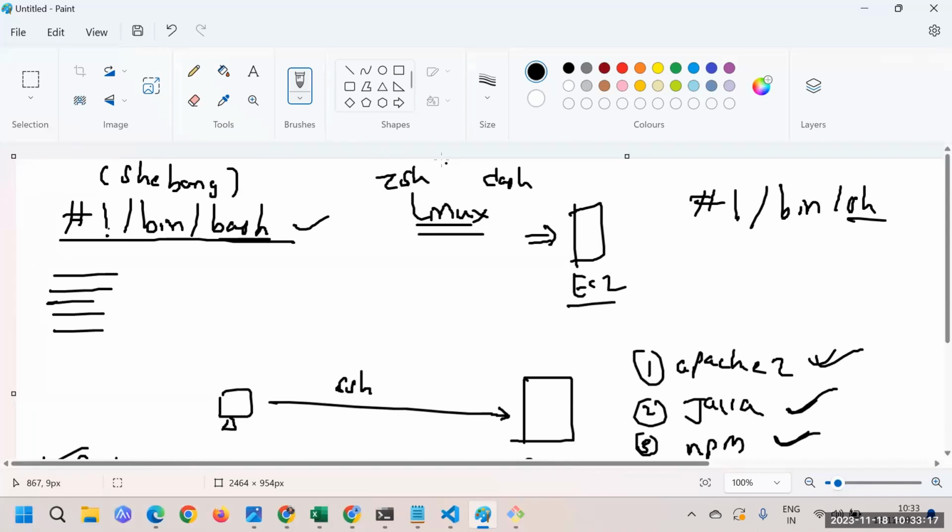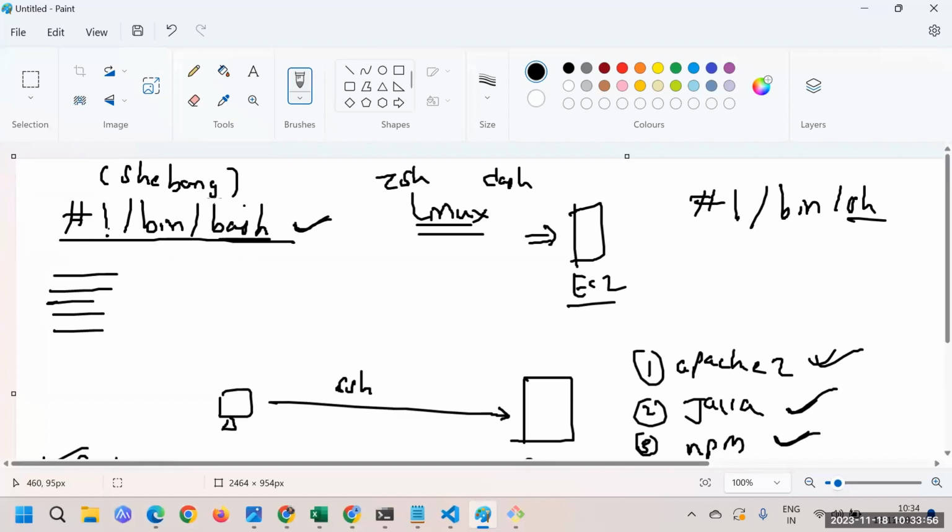Among them, which one do we have to choose? That is what we are telling here. We are interested in using bash scripting. This is the particular program that is taken for execution of the next command. So this is hash, exclamation mark, /bin/bash. It is interpreting the next commands, so they are supposed to take the help of this particular program to execute the lines.